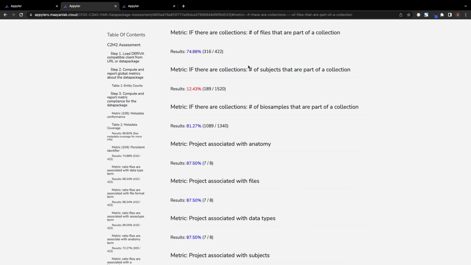If there are defined collections or projects in the data package, the appyter also looks at the number of associations between collections, projects, and other entities. For example, we can see that 74% of the files belong to a defined collection, but only 12% of the subjects belong to a collection.